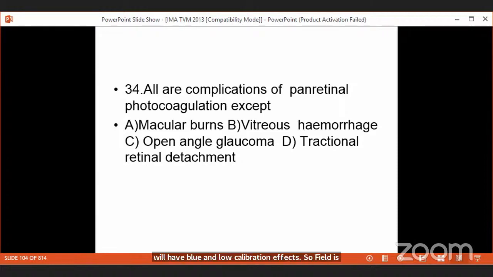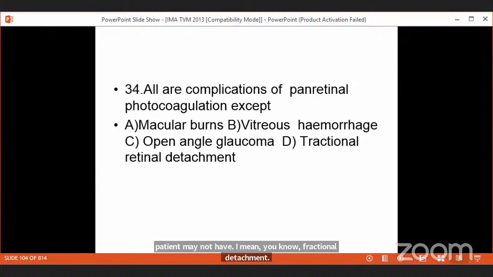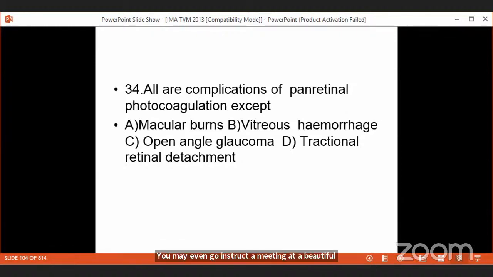Now, along with this laser, you are hitting at one of the vessels. So the vessel will open up now, produce vitreous hemorrhage. So patient can develop vitreous hemorrhage, and because the blood gets organized there, the patient may develop tractional retinal detachment.